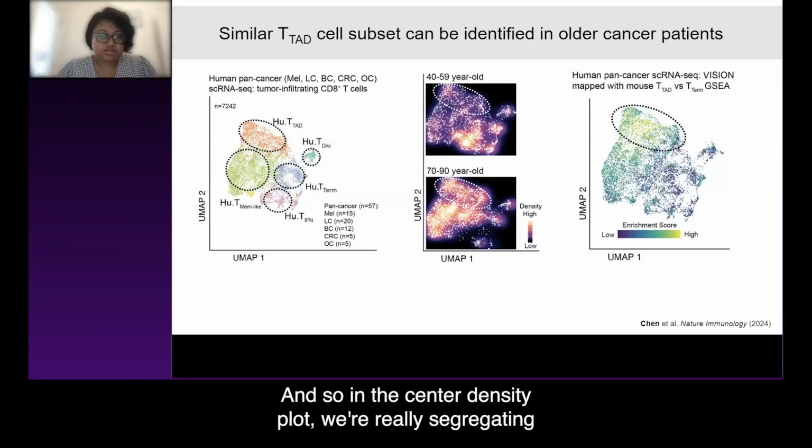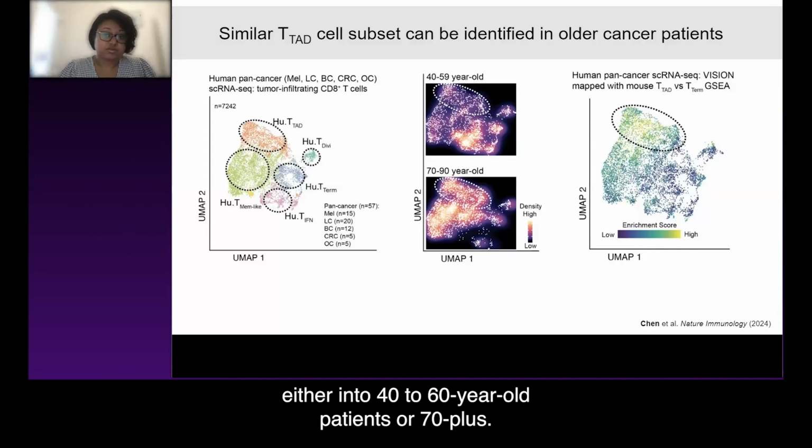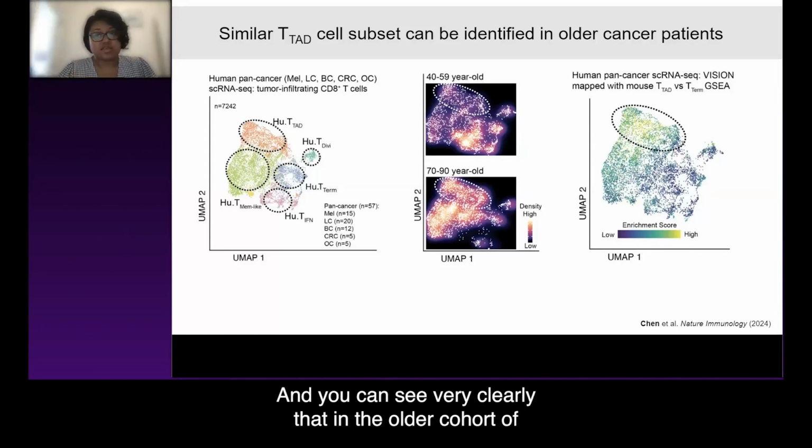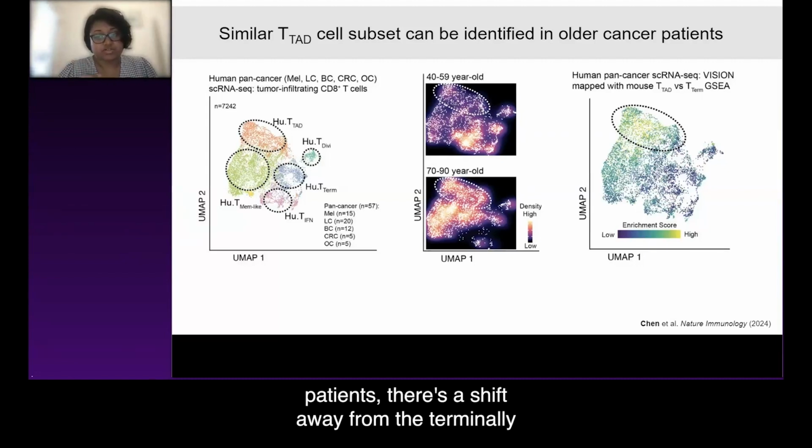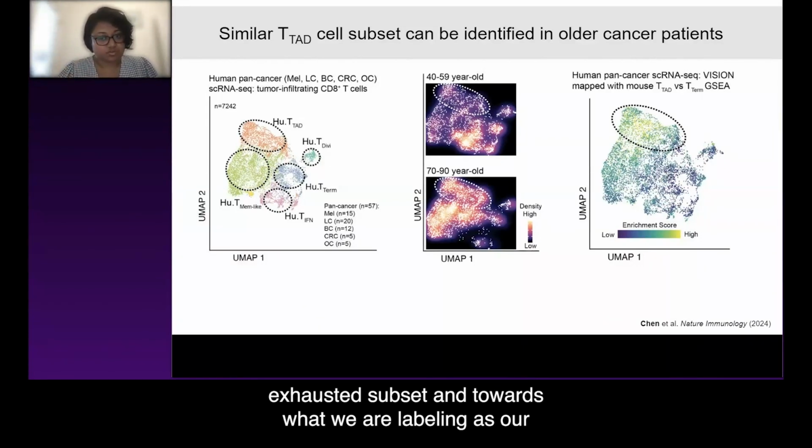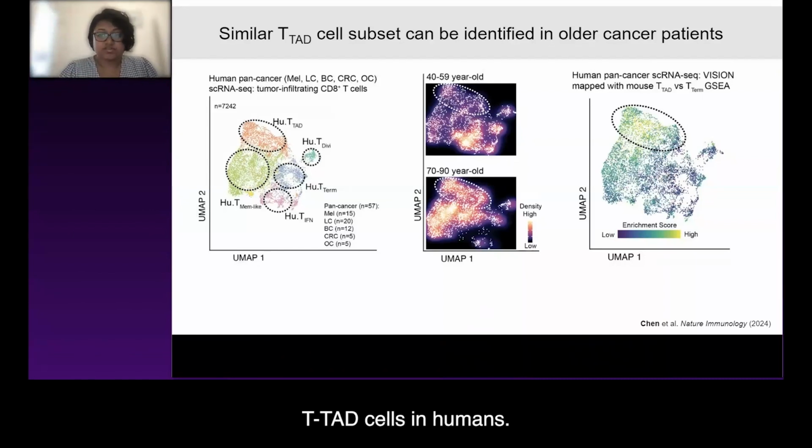And so in the center density plot, we're really segregating either into 40 to 60-year-old patients or 70 plus. And you can see very clearly that in the older cohort of patients, there's a shift away from the terminally exhausted subset and towards what we are labeling as our TTAD cells in humans.